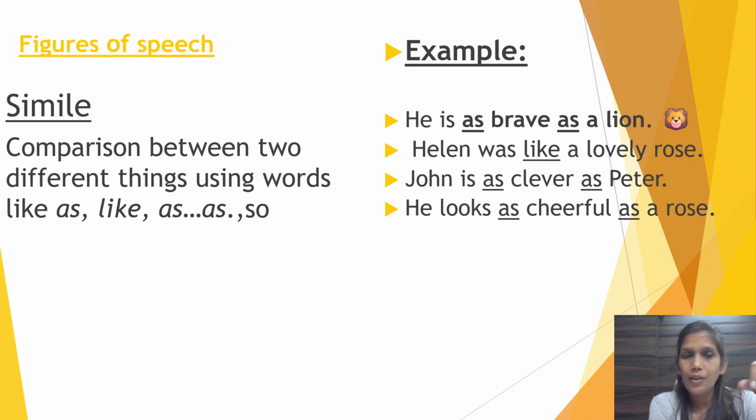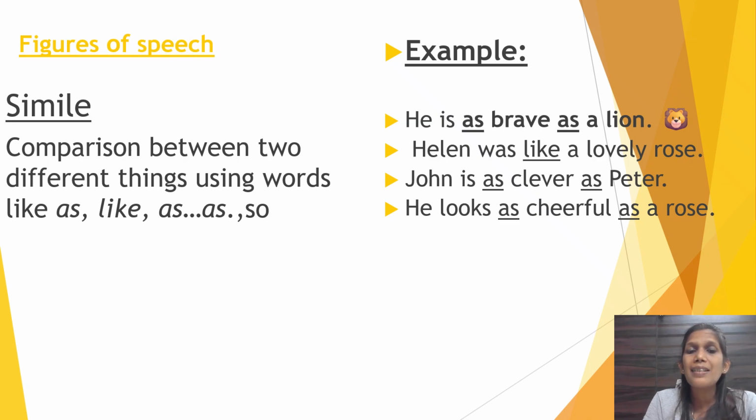Like, right? So underline the word like. Now, what does this sentence mean? Helen is compared to a rose. A rose is beautiful and attractive. So this shows Helen is beautiful and lovely. Understood? Now let's understand the third example.